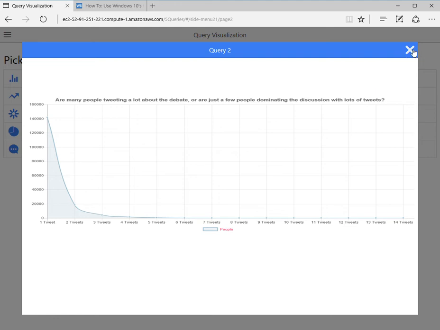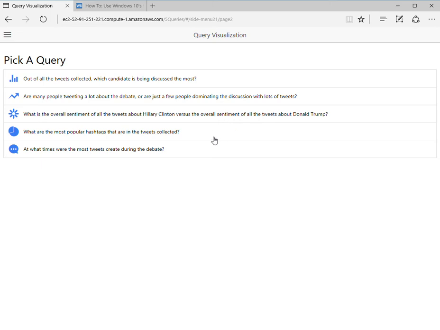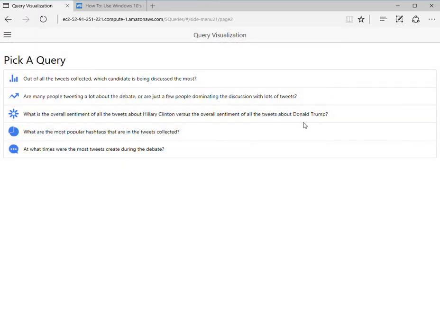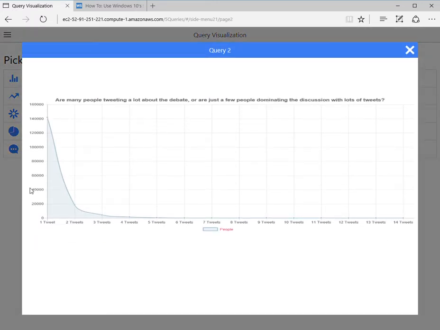This does lead into further taking a look at the most popular hashtags that were collected, and you'll see most of them were the hashtag debate night, followed up by debates 2016, and then there were a lot of individual ones that dropped off to lower numbers. But the fact that you've got the ones that call out, hey, maybe I'm watching the debate, really tie in to the previous representation that we had before about whether or not a lot of people were tweeting a lot about the debate or just a few people just kind of dominating the discussion.